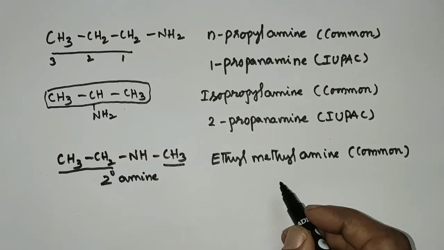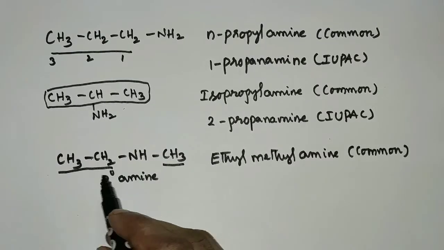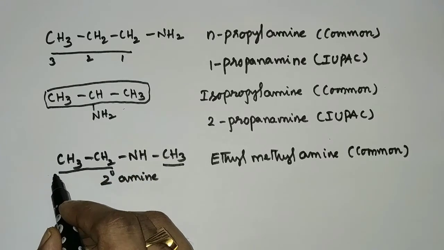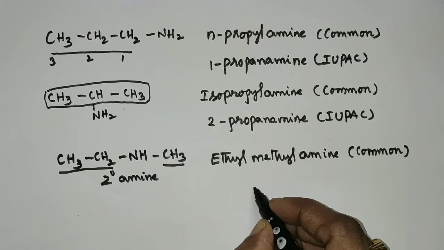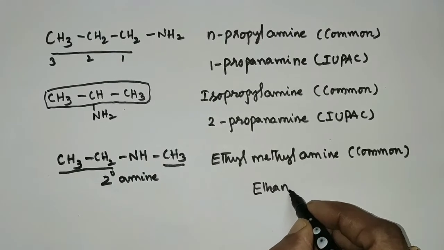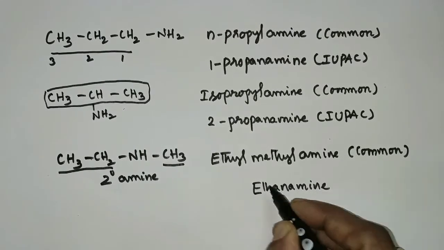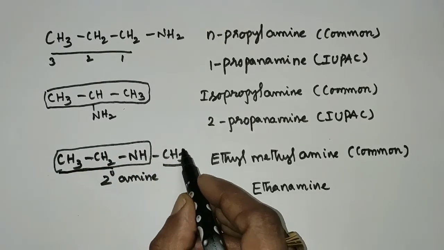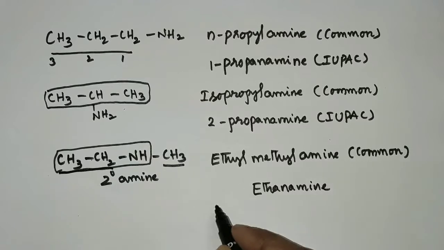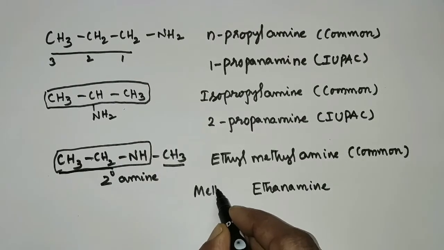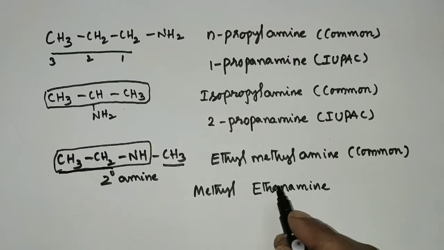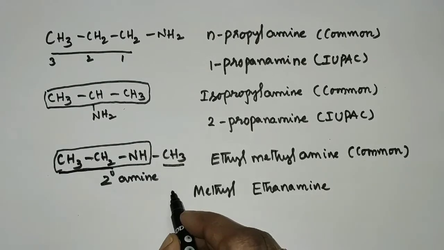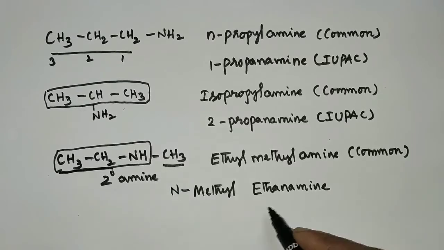And when you come to the IUPAC name, first of all we need to see the longest carbon chain bonded to nitrogen. This is the longest carbon chain with 2 carbons, so it can be written as ethanamine. So this part can be taken as ethanamine, to which a methyl group is bonded as a substituent. So methyl ethanamine, but this methyl group is bonded to nitrogen, not to the carbon atom. So it will be N-methyl ethanamine.